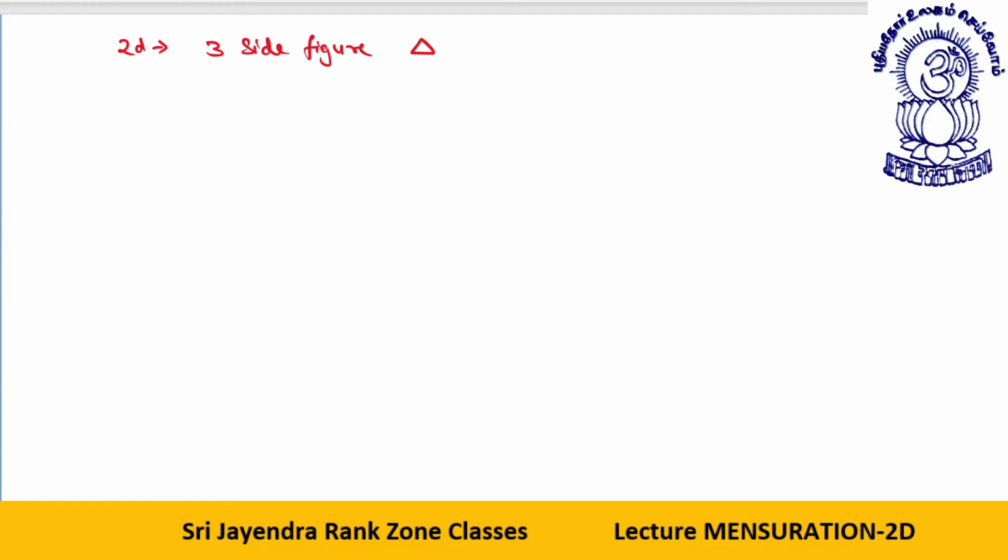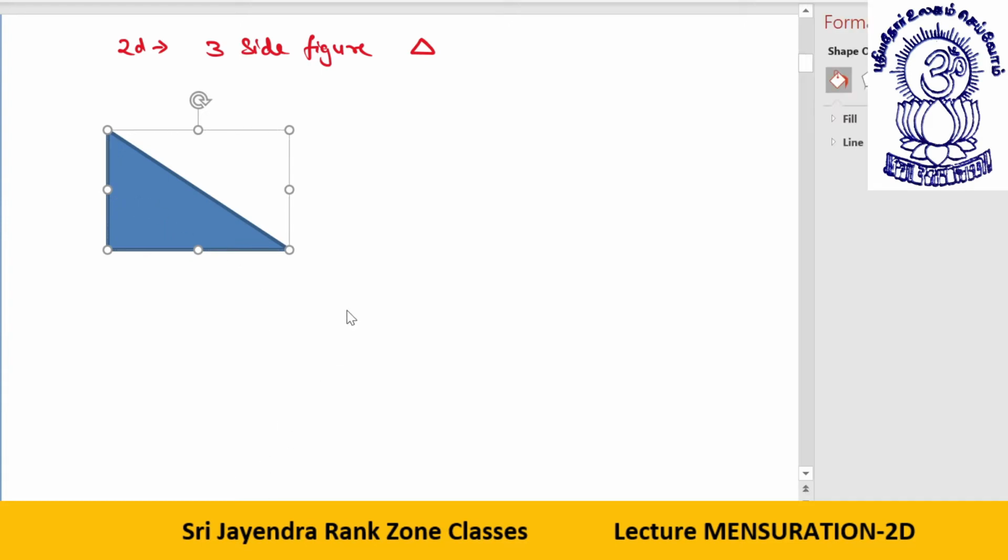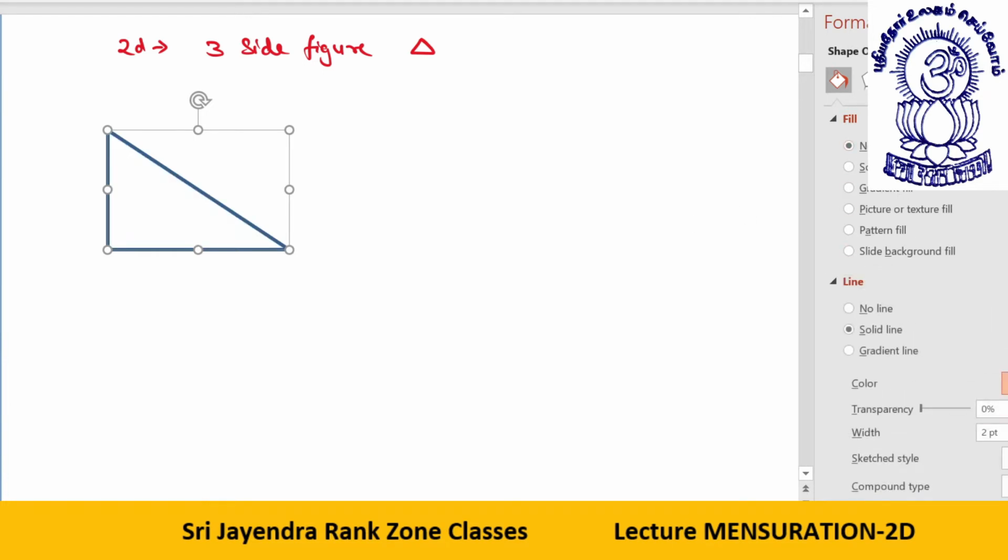So see, let me take a few cases for a triangle. The first case is this triangle, the easiest one. Let me set just one more color setting so that I won't have to change it for the further classes of this chapter.